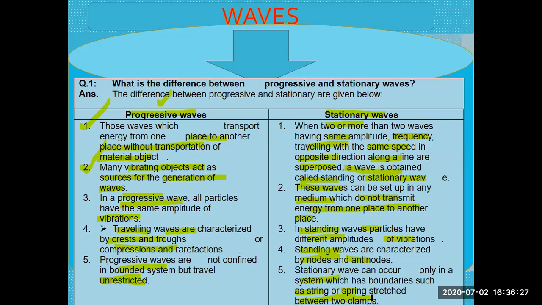Such types of waves which are not responsible for the transfer of energy are called stationary waves, and the other type of waves, in which the particles of the medium are not confined in boundaries, are called progressive waves. They move away from the source.